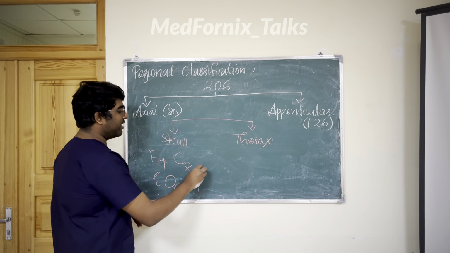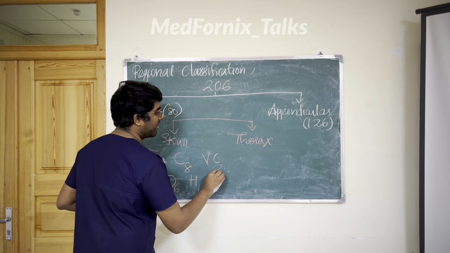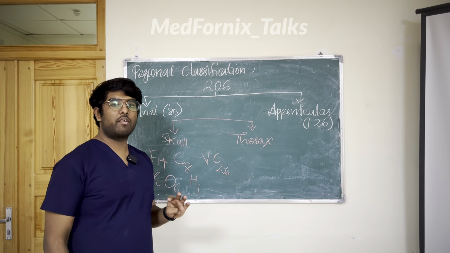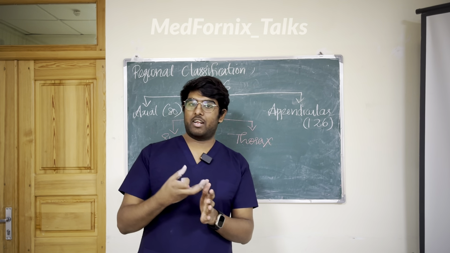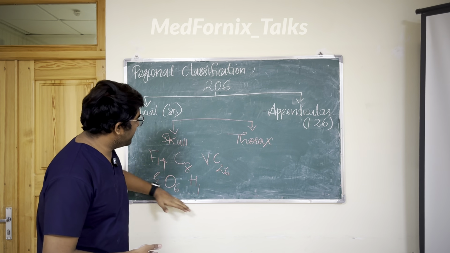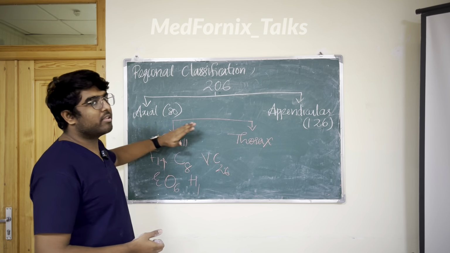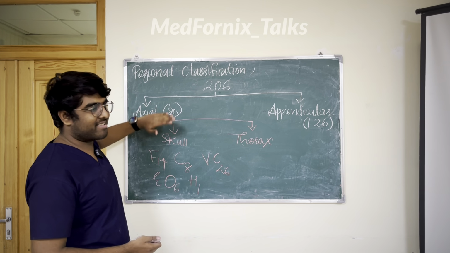Then another part is the vertebral column. There are around 26 vertebrae. Don't worry, we will talk about every vertebra and each and every bone later. So overall, all of these belong to the axial skeleton.